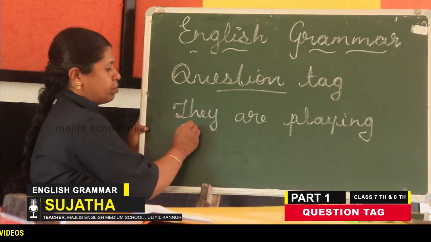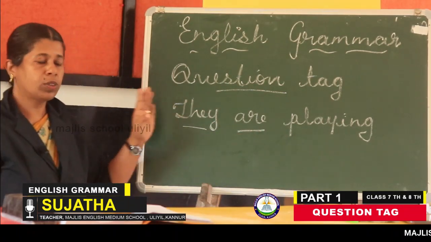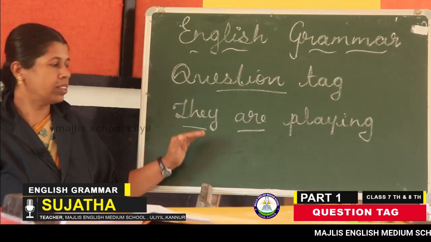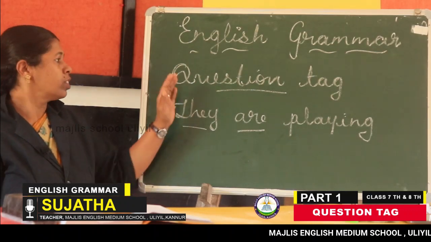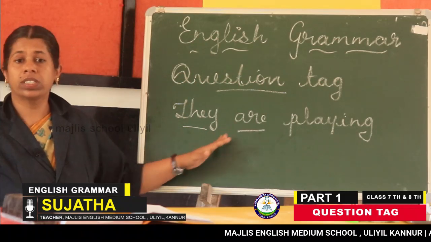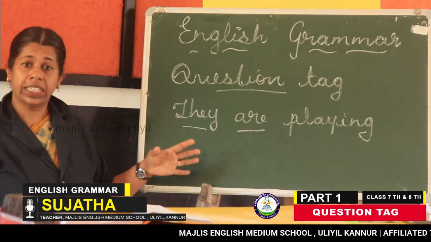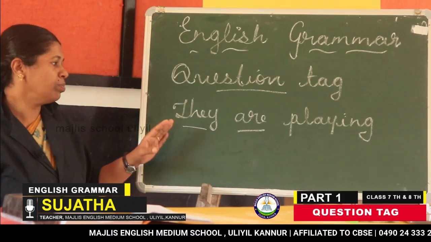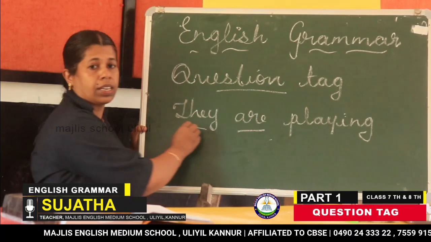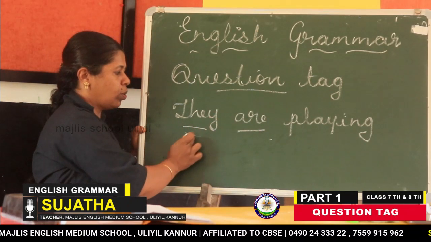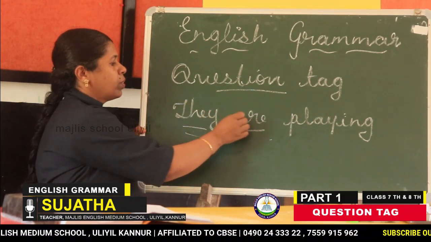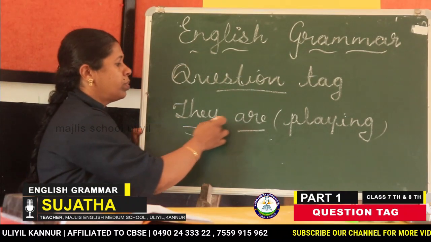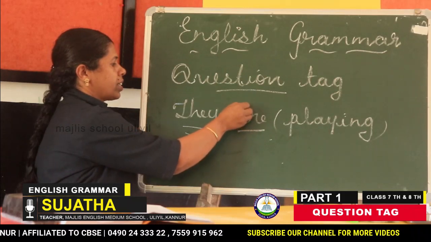Just see the subject and auxiliary. So this is a positive sentence. There isn't any negative word here. This is a positive sentence. So in the question tag, positive sentences will take a negative tag. How can you understand this? For your better understanding, children, just listen to this part only. Subject and auxiliary. As it is a positive sentence, you don't think about this part. Just think about this part only. They are playing.